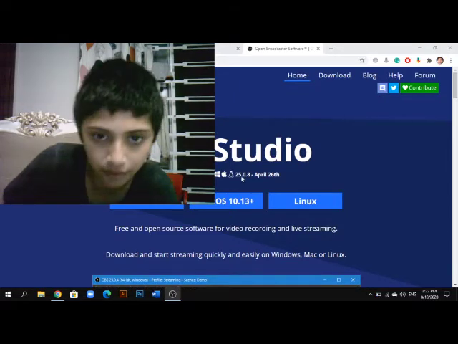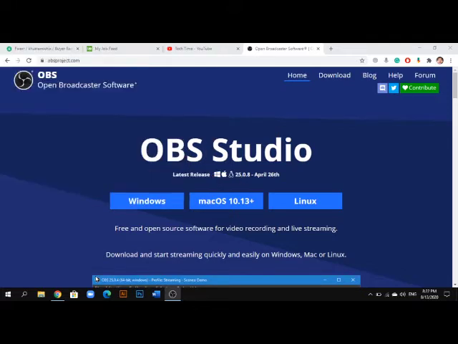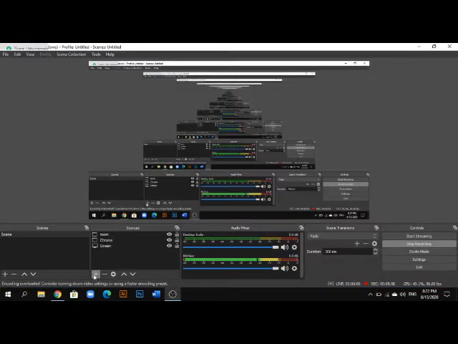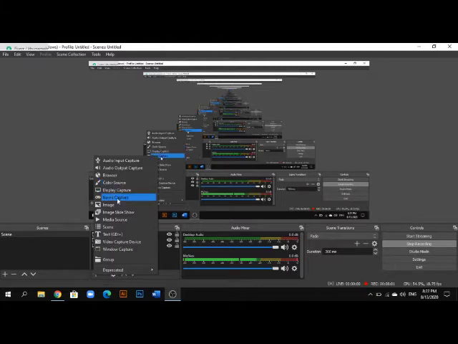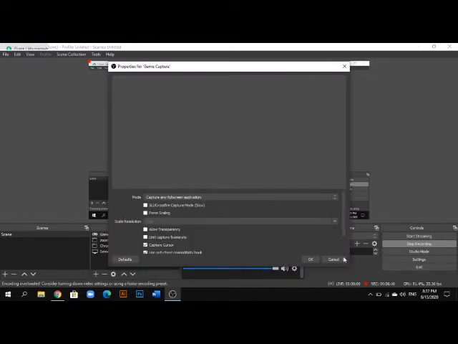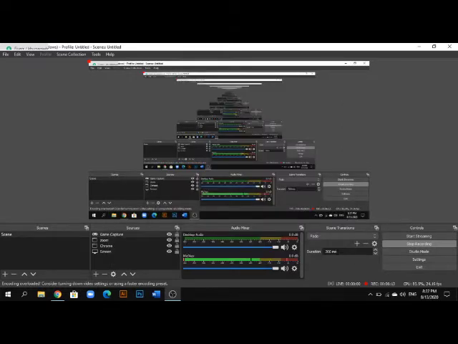If you want to capture a game, make sure your game is on full screen, then press the Windows key on your keyboard and it will take you back to your desktop. Make sure your game is on full screen, and then add a game capture. I don't have a game on this laptop, so I can't. Now select your game. I don't have a game capture, so I cannot. Okay, cancel it. Wait guys, I'm coming.